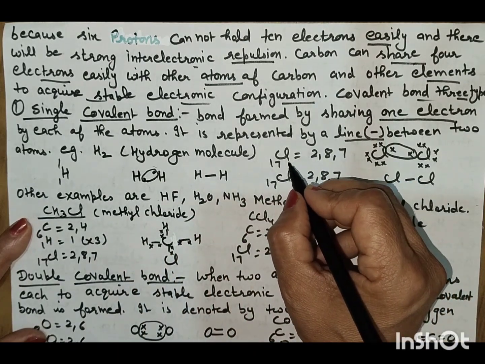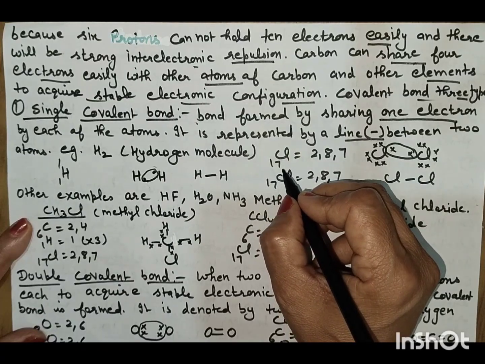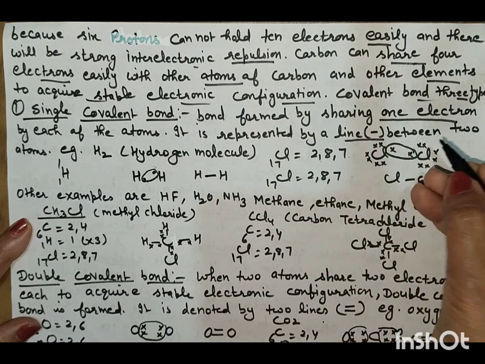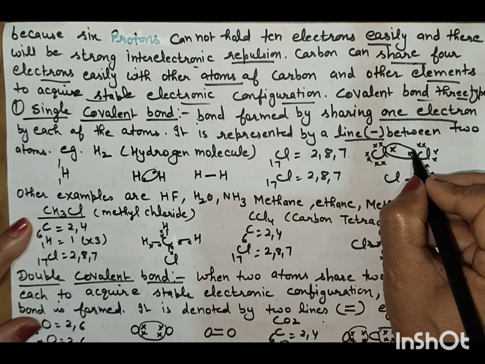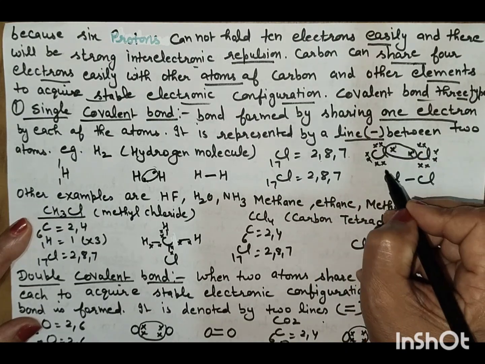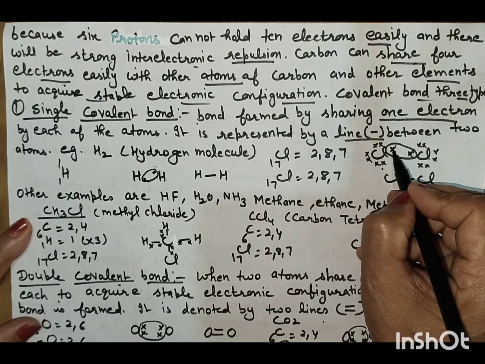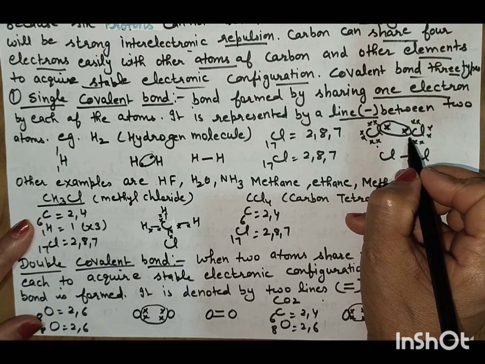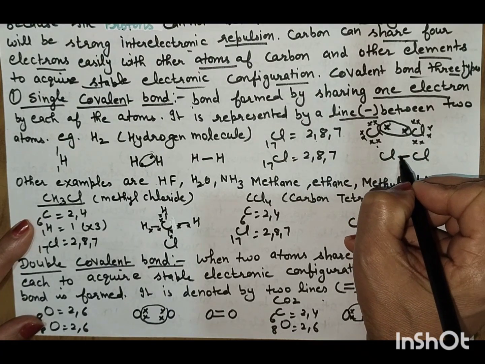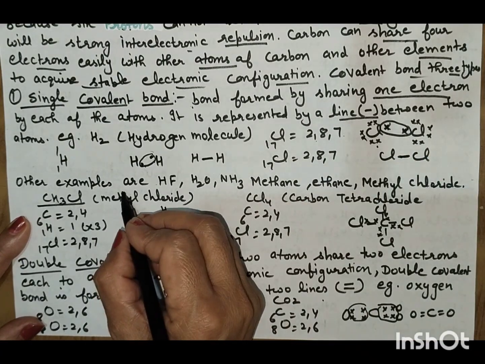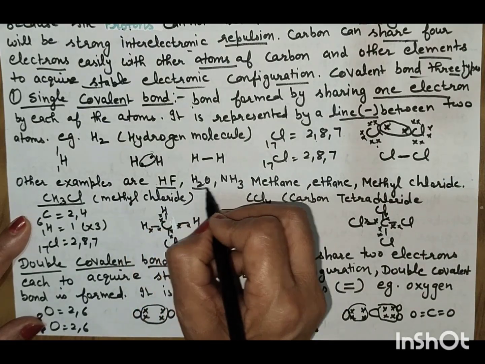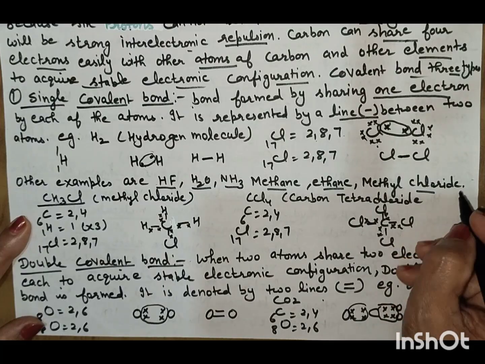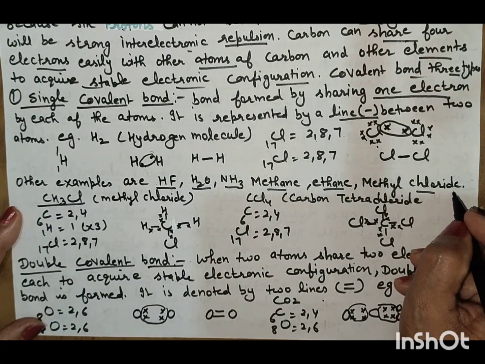If we take the example of chlorine, its atomic number is 17 and its electronic configuration is 2, 8, 7. Chlorine shares 1 electron and forms a single covalent bond denoted by a single line. Other examples are HF, H2O, NH3, methane, ethane and methyl chloride. All these form single covalent bonds.